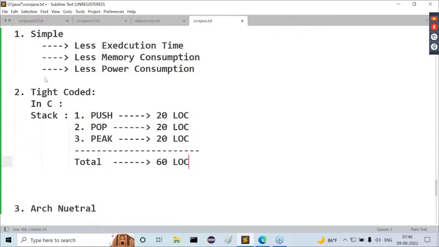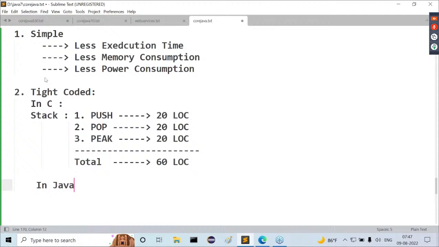Observe carefully. Everybody understand this clearly. Overall, 60 lines of code we consumed in the case of the C programming language to prepare stack operations. Now, the same stack operations I want to perform by using the Java programming language. Let's observe this clearly.